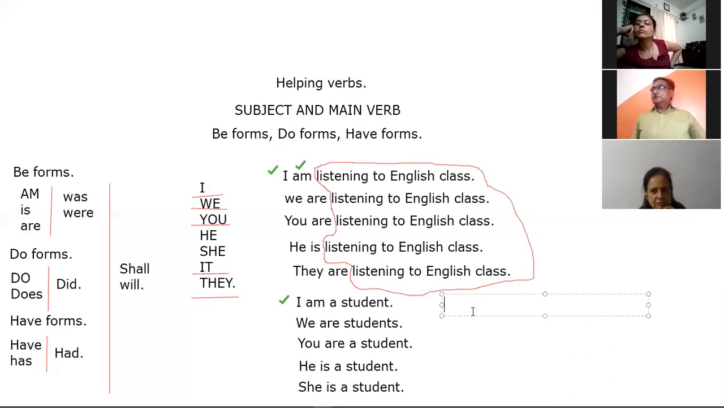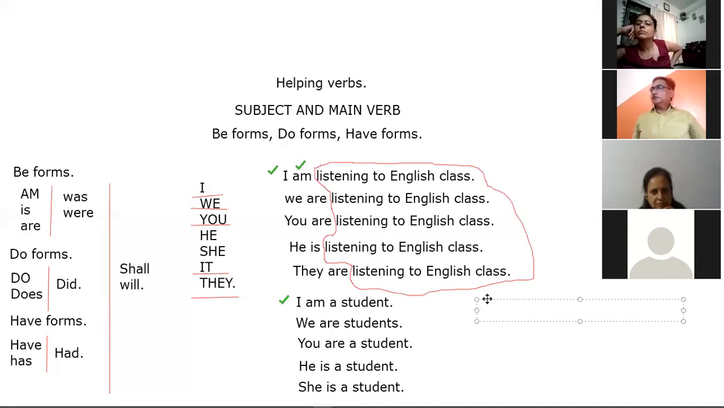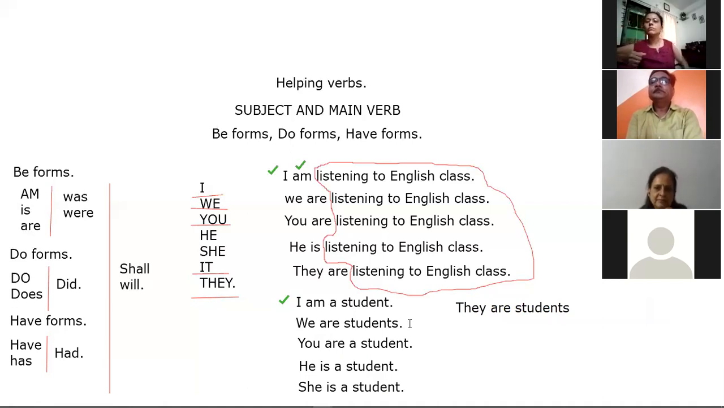They are students. Very good. They are students. Right? So I'm a student. We are students. You are a student. He is a student. She is a student. They are students. Right? So we missed one thing here.